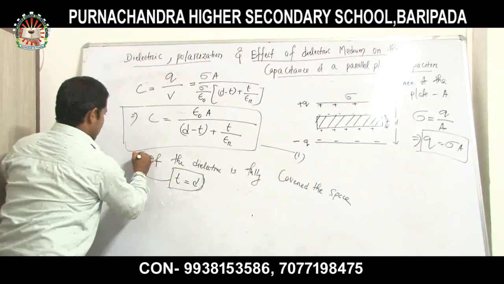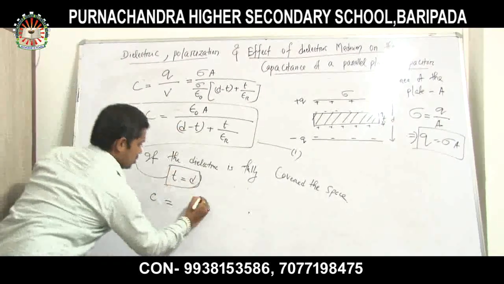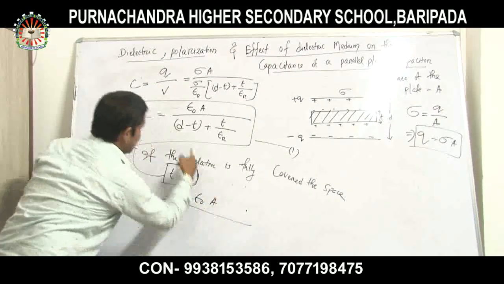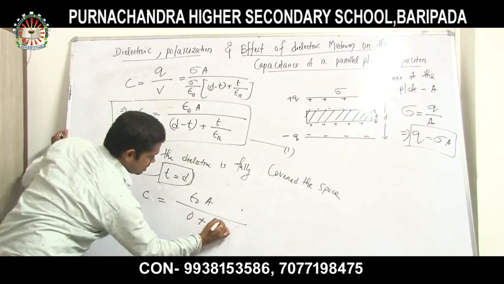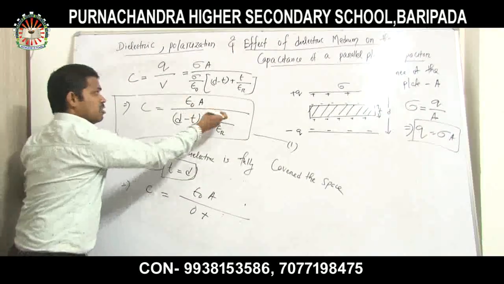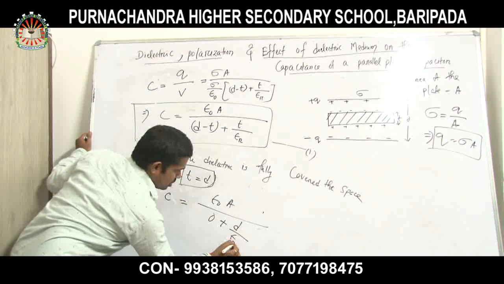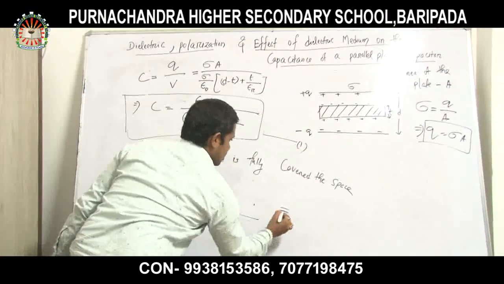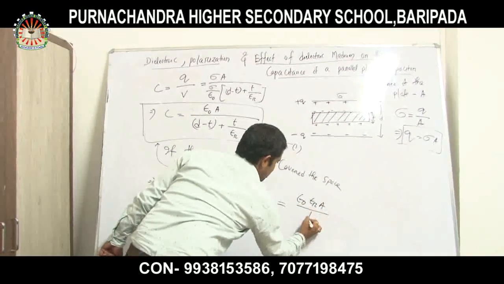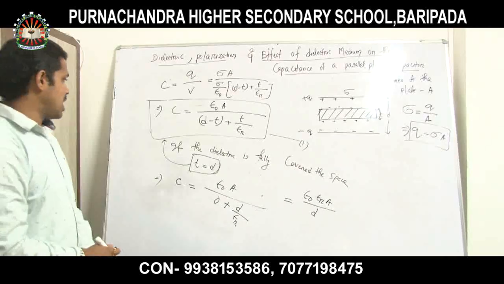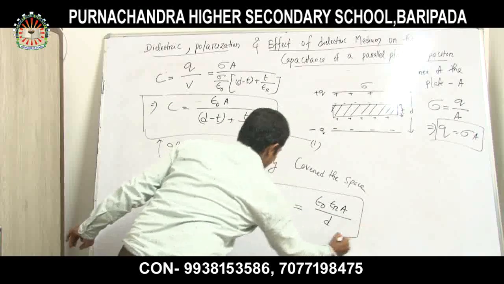So let us put it here. In this case, the capacitance value is epsilon 0 A divided by D minus T, so D is equal to T means this value remains 0, plus T divided by epsilon. Let us take it as D. So D divided by epsilon r. So what is the final value I will get? That is epsilon 0 epsilon r A by D. Remember, this is a very important formula.